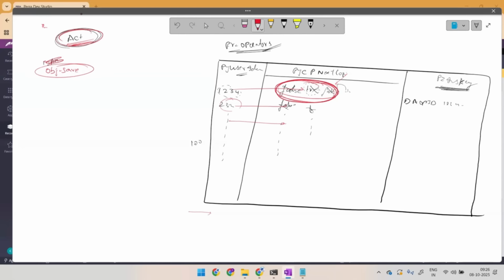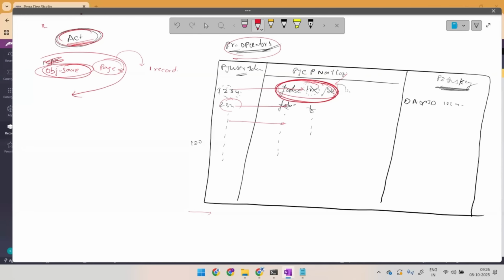Page structure. So if I use OBJ save, it can deal with only one single page, nothing but one single record. Am I correct? Now, in a table, are you supposed to deal with only one record or multiple? Multiple. So can you change OBJ save to a list structure? No. You can make this OBJ save looped for those many times.